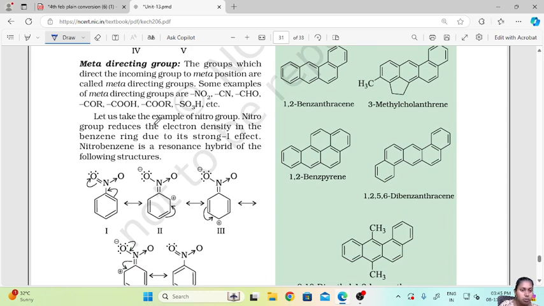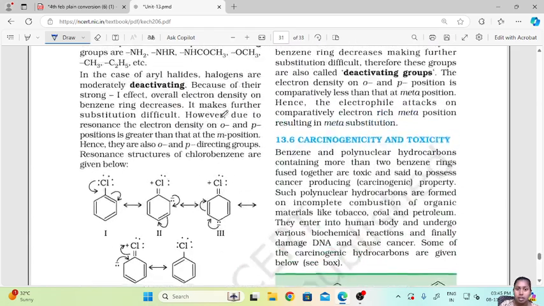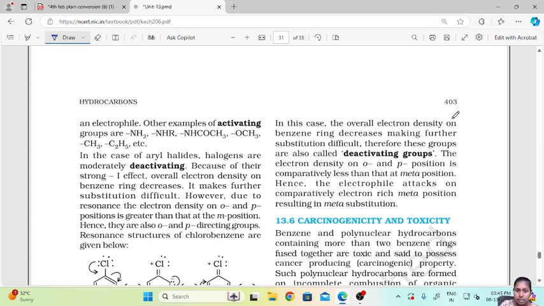The nitro group reduces the electron density in the benzene ring due to its strong inductive effect. Now, nitrobenzene is a resonance hybrid of the following structures. These are the resonance structures of nitrobenzene. In this case, the overall electron density on the benzene ring decreases, so further substitution is difficult.